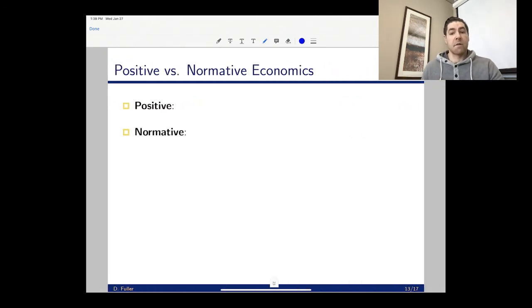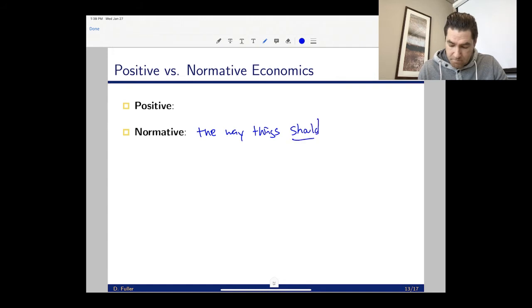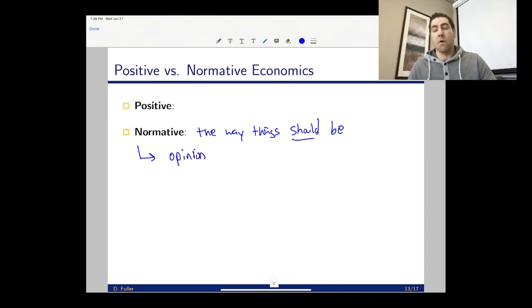That is slightly different from normative economics or normative statements. So a normative statement is concerned with the way things should be. And so what distinguishes this is it's really just an opinion. So I think that Professor Fuller is too short. I don't know, right? That is an opinion. Some people will say yes, some people will say no. And so normative is based on opinion, positive is based on facts.